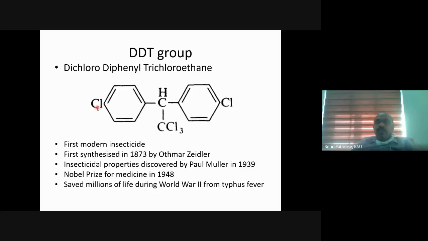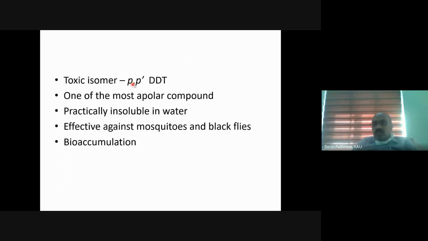That means if the chlorine atoms in the two phenyl rings are at the para positions, then it is the most toxic DDT isomer. So the most toxic DDT isomer is para-DDT, and it is one of the most non-polar compounds, and it is practically insoluble in water.